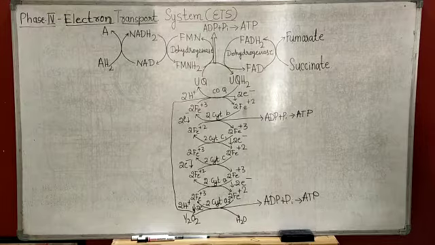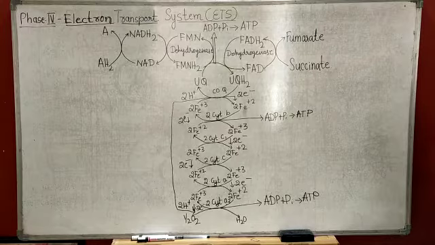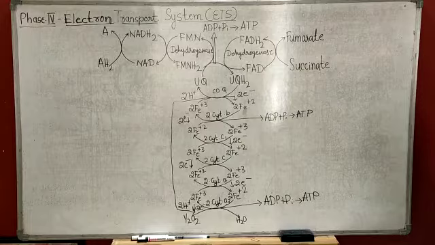You can go through glycolysis and the Krebs cycle where NADH2 and FADH2 are formed.